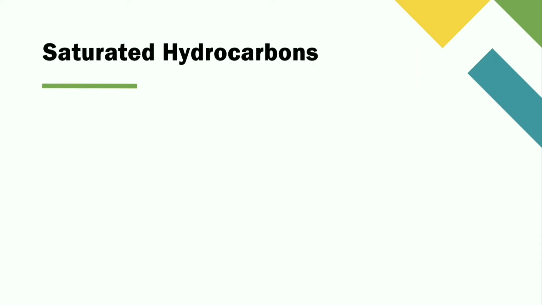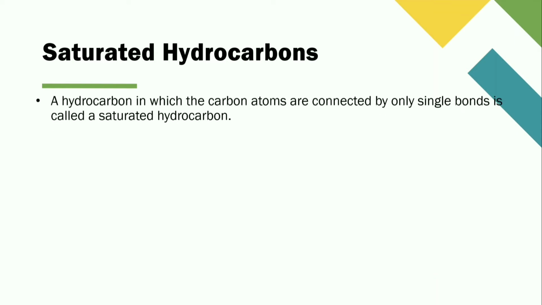First, saturated hydrocarbons. A hydrocarbon in which the carbon atoms are connected by only single bonds is called a saturated hydrocarbon. Saturated hydrocarbons are also called alkanes.